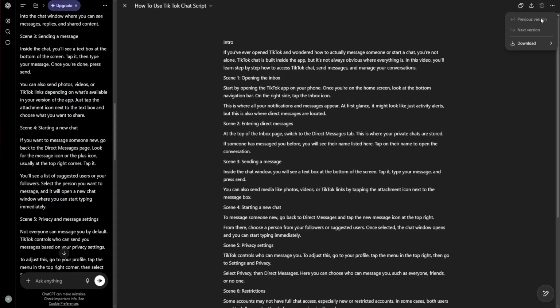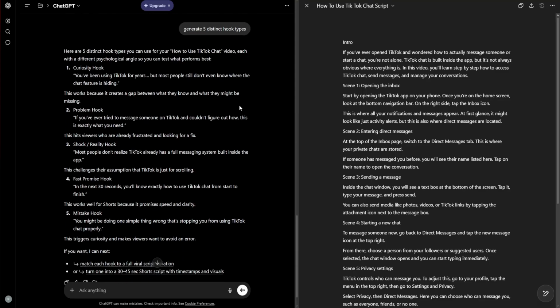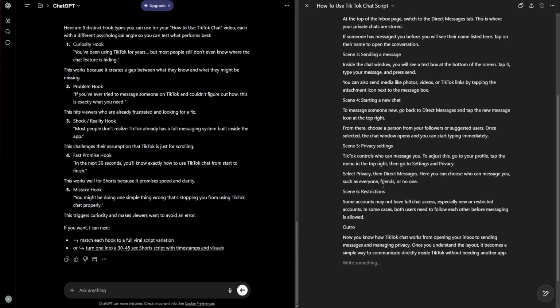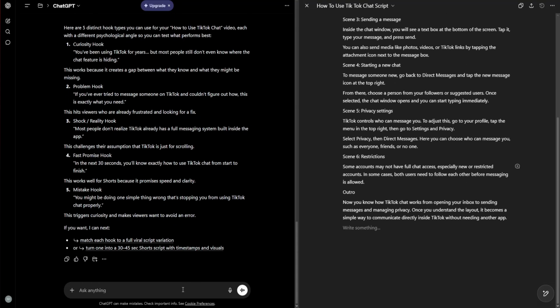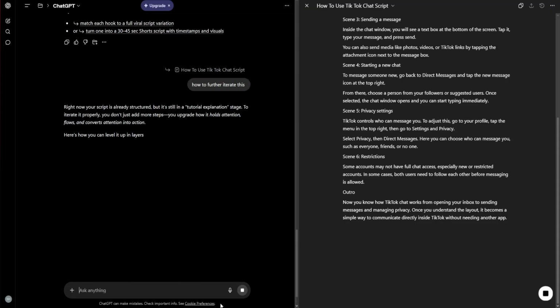punchier. In 2026, the best hooks don't just tell you what the video is about, they tell the viewer why their current way of thinking is obsolete. By using Canvas to iterate on these openings, you ensure that your video's entry point is optimized for the brutal 2026 algorithm before you ever hit record.